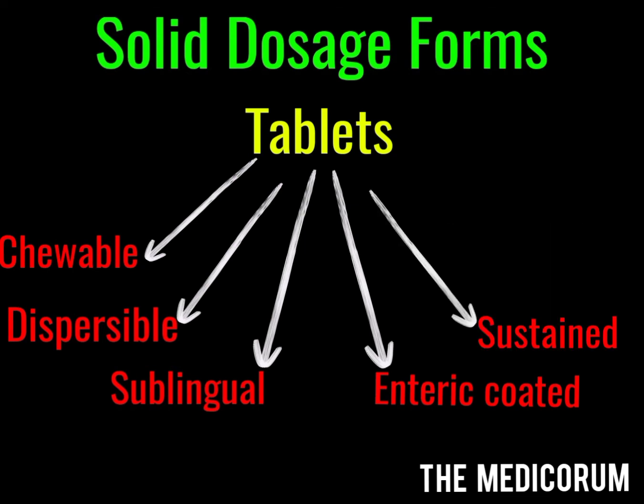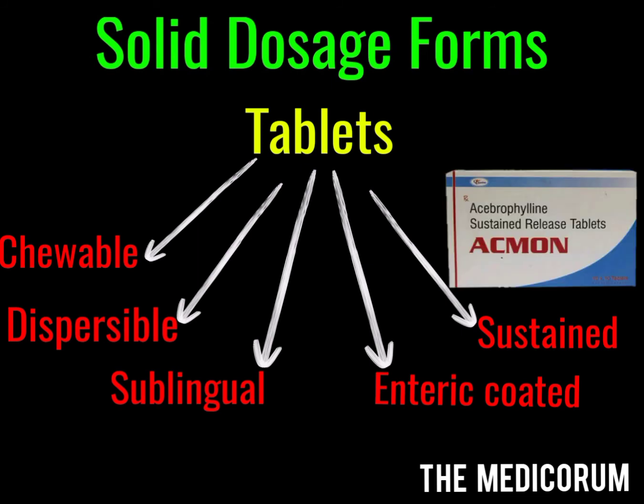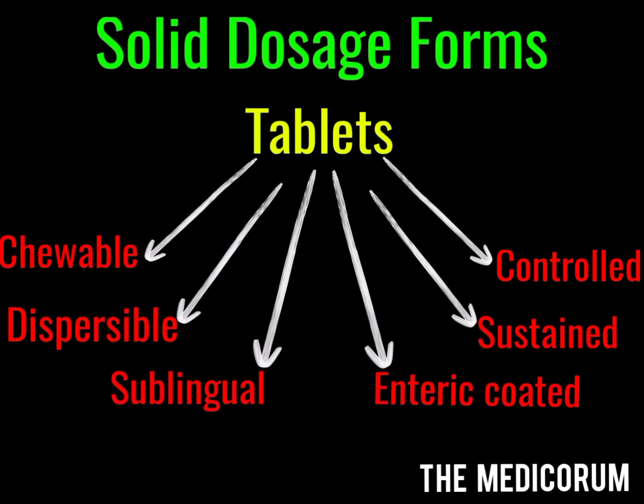The fifth category we have is the sustained or extended release tablet. This tablet contains specific drug particles which are coated to dissolve at different rates. The common example is the acebrophylline tablet, which is given to patients for treatment of acute or chronic bronchitis. Next and the last we have are the controlled release tablets.